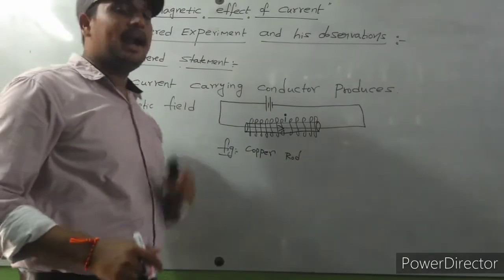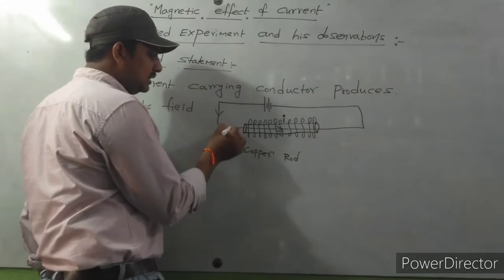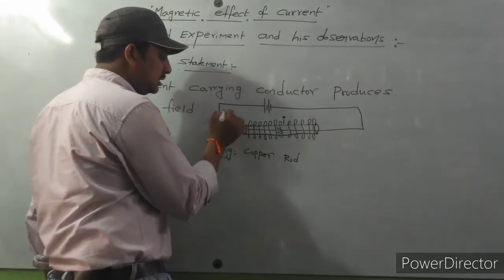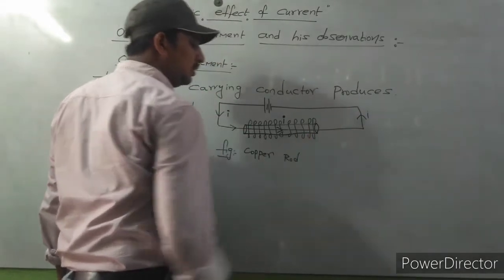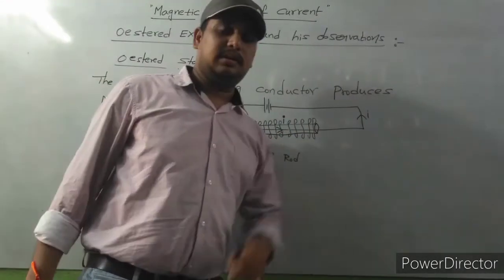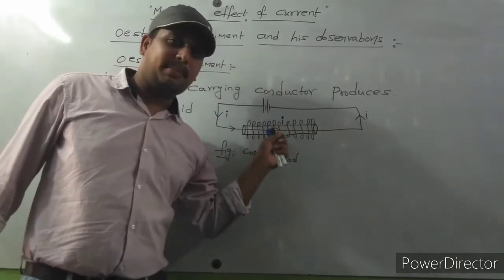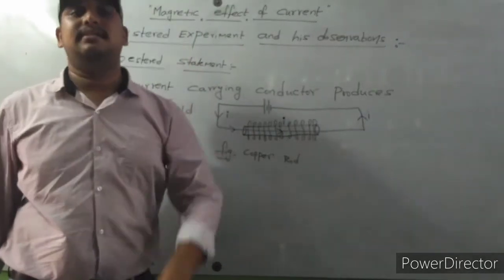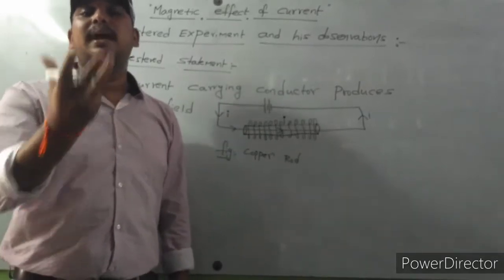Let us consider a copper rod with some electric wire wound around it, connected to a battery source. Definitely electric current is passing through it. Electric current direction is always from positive to negative terminal. This is the current direction. This current carrying copper rod will behave as a magnet. It will produce magnetic field.